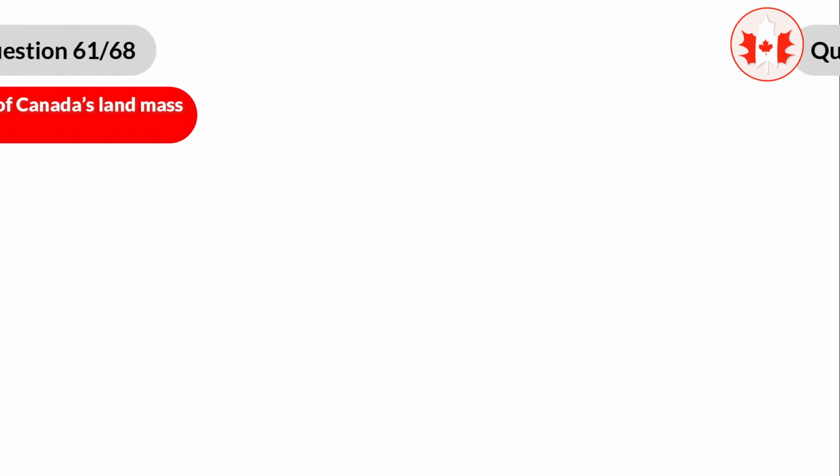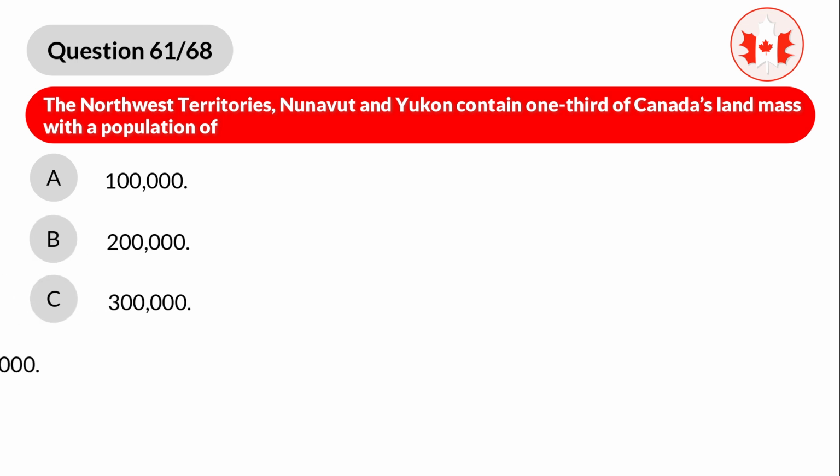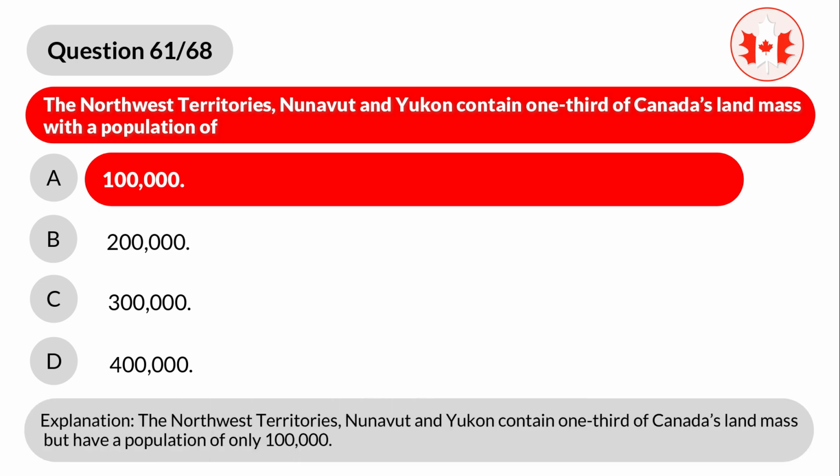Question 61. The Northwest Territories, Nunavut and Yukon contain 1/3 of Canada's land mass with a population of A. 100,000, B. 200,000, C. 300,000, D. 400,000. Correct answer is A. 100,000. Explanation. The Northwest Territories, Nunavut and Yukon contain 1/3 of Canada's land mass but have a population of only 100,000.